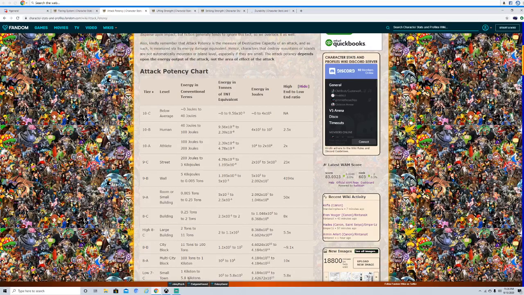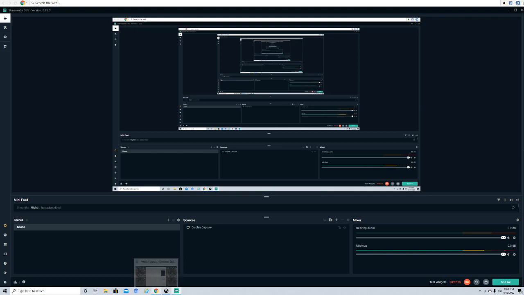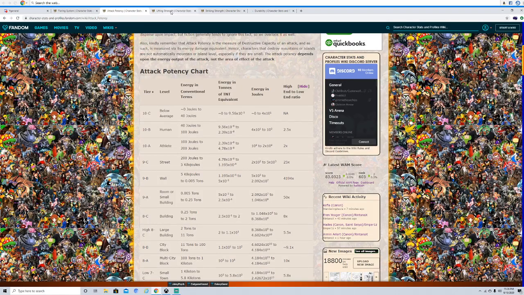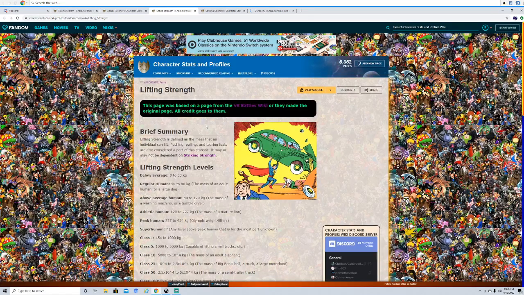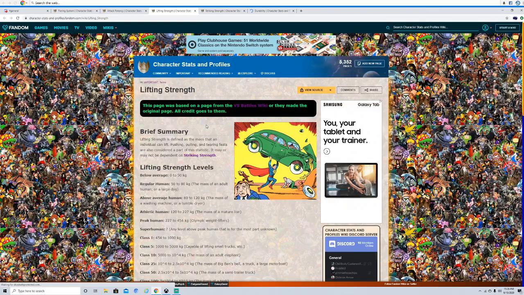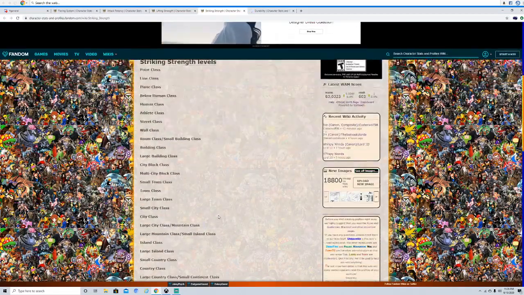Okay, how long have I been doing this now? About 37 minutes. Okay, so lifting strength and striking strength. This is a popular one. Keep in mind, not all fictional verses will have the same rules or laws, right? Basically, lifting strength is like you'll be able to bench press, lift up weights. Your lifting strength essentially just allows you to lift things up. Your striking strength is the power that you can punch at.